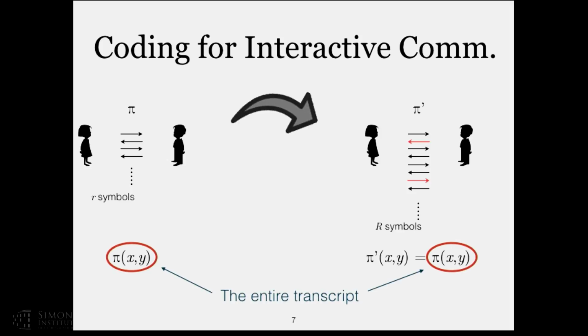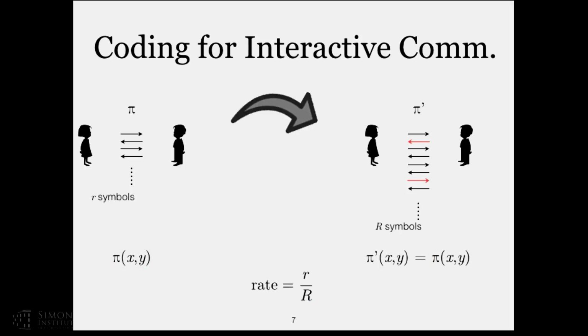So this would be M, this would be M', but after decoding, we would still be able to get M. One thing that we care about when we do coding is a parameter called the rate. If the original conversation took r bits, and the new conversation takes capital R bits, then the rate is r over capital R. We want this number to be as close to 1 as possible, because that would mean that we didn't add much redundancy to cope with errors.